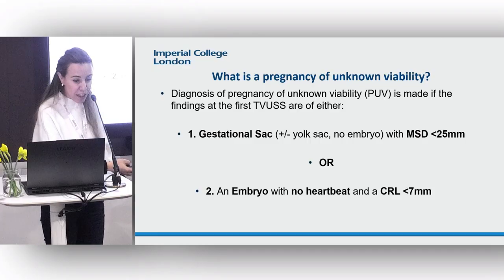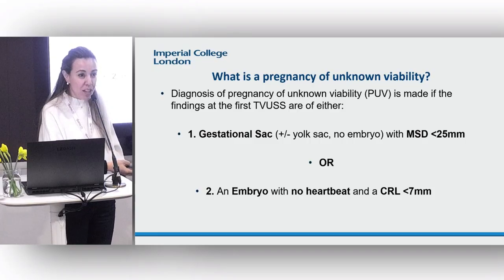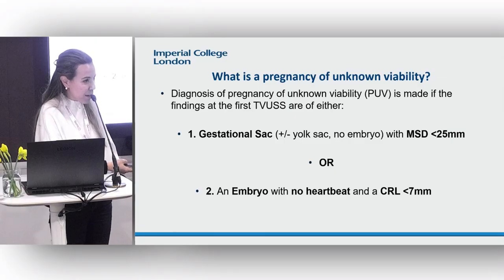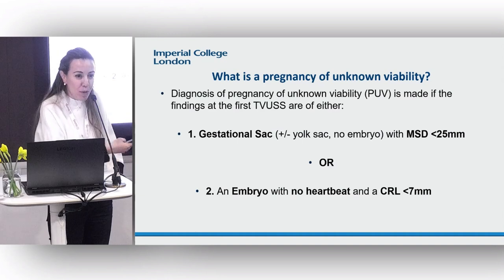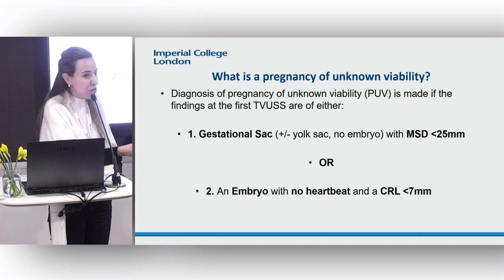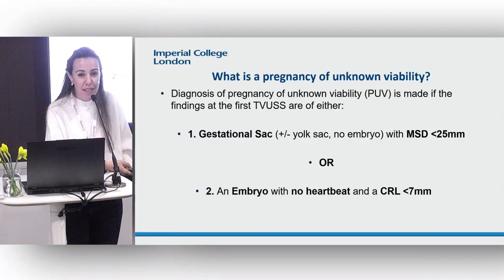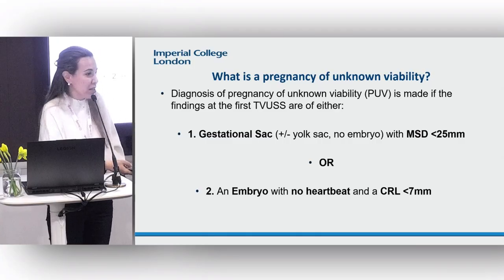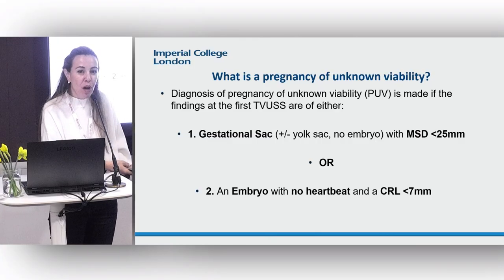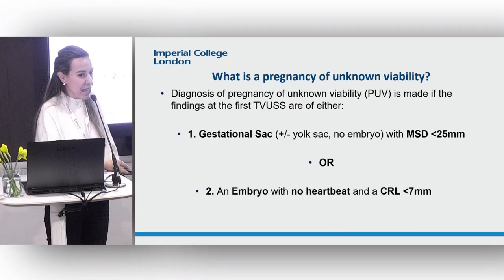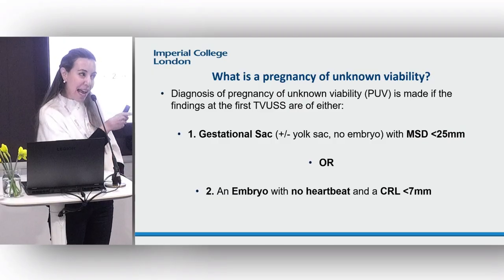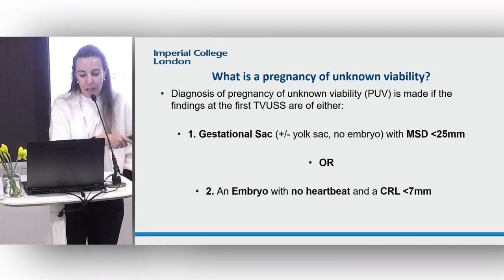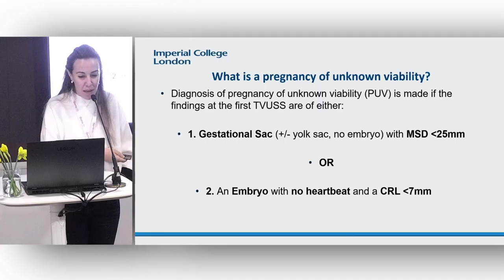So this is a diagnosis that we make based on first trimester transvaginal ultrasound imaging. Of course, you can say on a TA scan as well if you've seen an intrauterine pregnancy. Normally, you'd offer a transvaginal in case you can see a little fetal pole, but if you didn't and the patient declined, just rescan them. But essentially, if you see an MSD of less than 25 millimeters with or without a yolk sac and no fetal pole, that would be labeled as a pregnancy of unknown viability. Or you see a sac with a yolk sac and an embryo measuring less than 7 millimeters with no fetal heart, that would also be labeled as a PUV.